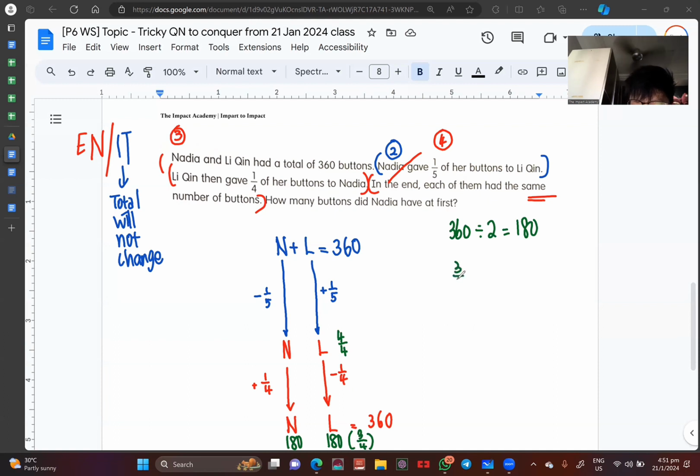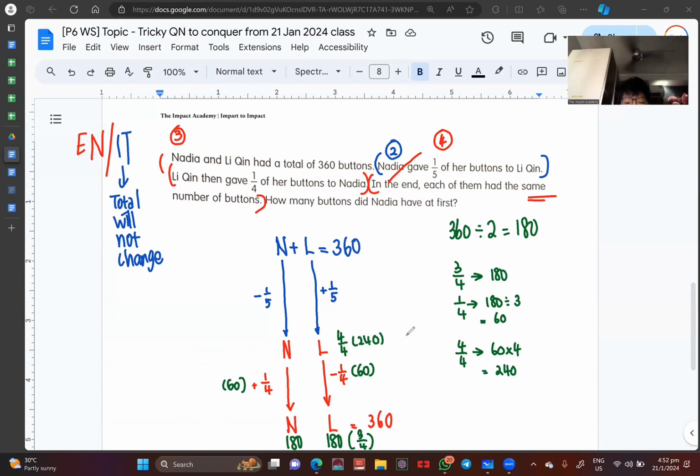Because if 3/4 is 180, we can say that 1/4 is 180 divided by 3, and that gives me 60. So whatever is over here is 60, and if this is 60, then this has to be 60 as well. I can also find 4/4, which is 60 times 4, and that gives me 240. So this over here has to be 240.